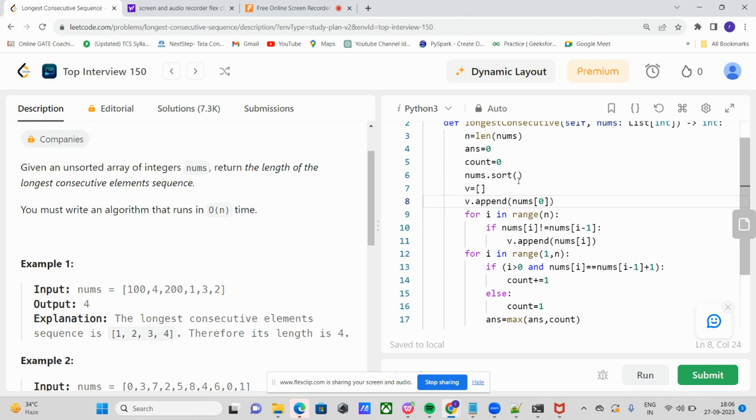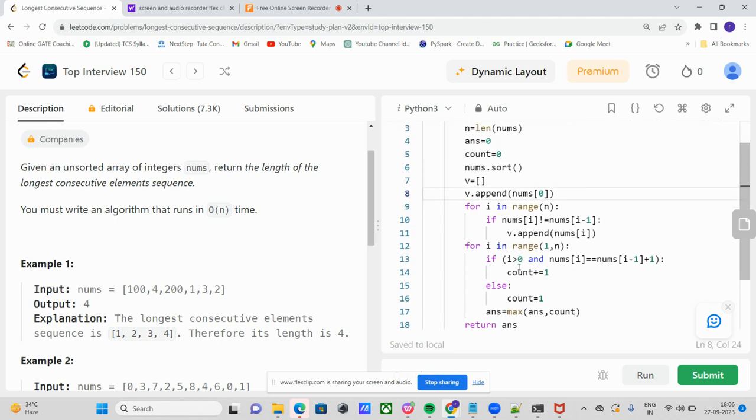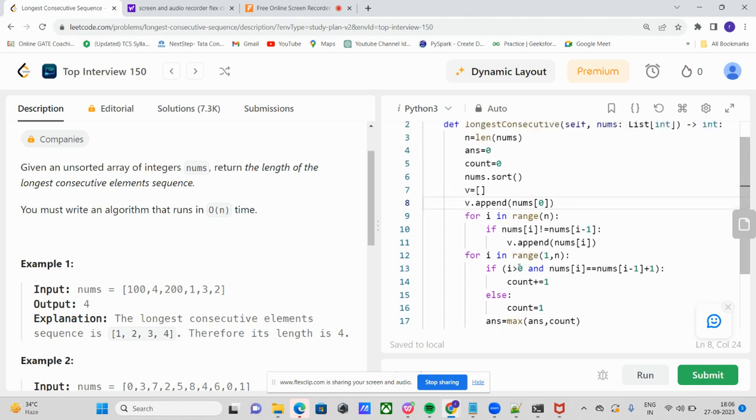Okay. So this is our right. Once we are sorting the elements, nums dot 0 for I in a range nums. But where we are getting the error, I am not able to justify this. Okay, we just require some brackets for this.